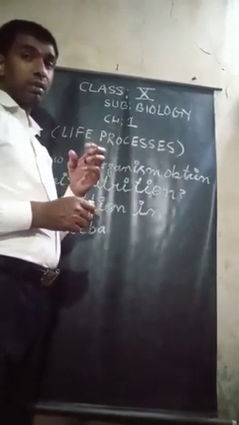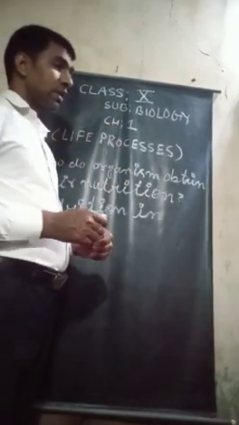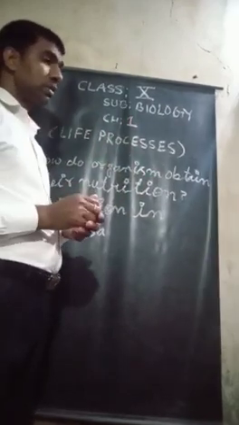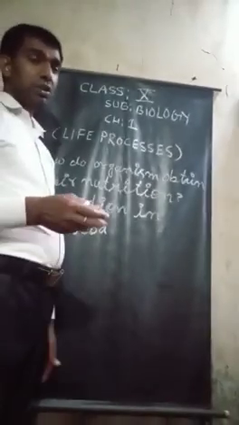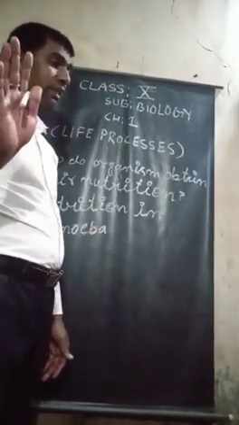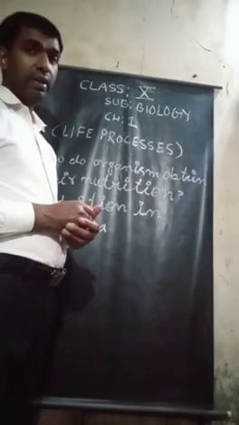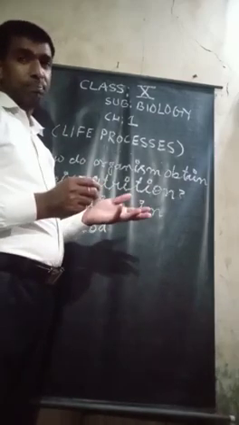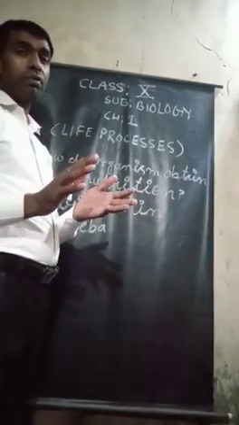Heterotrophs obtain their food in different ways. So heterotrophs eat different food and obtain their nutrition in different ways, from different sources.